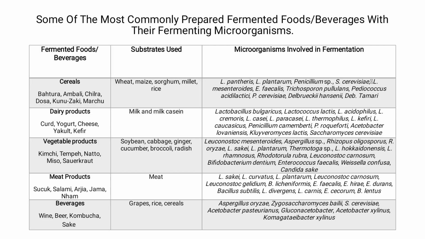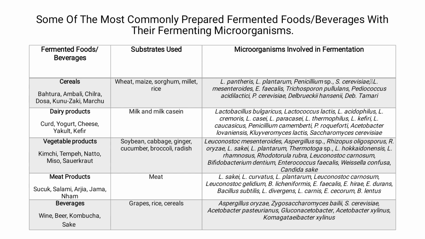Here are some of the most commonly prepared fermented foods and beverages with their fermenting microorganisms. Various microorganisms like Leuconostoc pantherus, Leuconostoc plantarum, Penicillium, Leuconostoc mesenteroides, etc. act on various substrates such as wheat, maize, sorghum, millet and rice and produce various cereal fermented products.